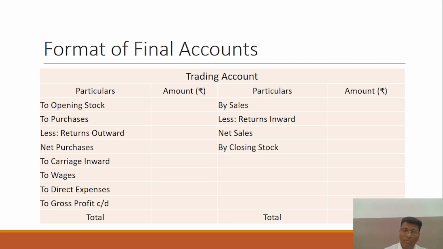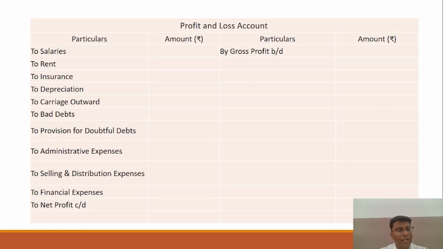And now we approach the profit and loss account. What happens is the indirect expenses. It means indirect costs we are talking about, which are not directly related to your production process, right?